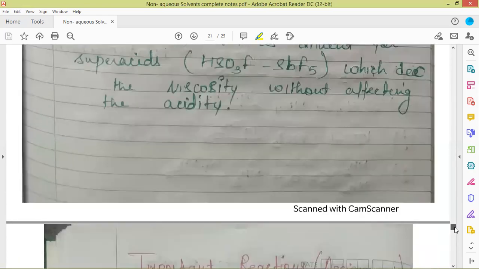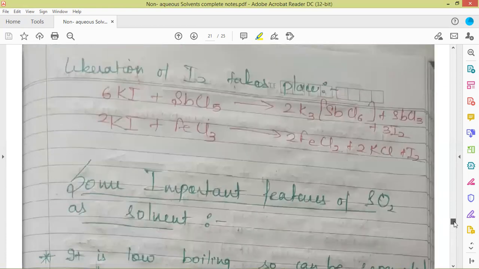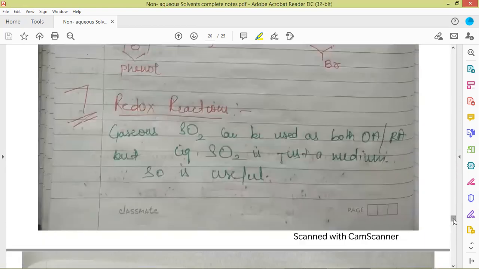So this was all about sulfur dioxide. And with this, we are done with this unit also, that is non-aqueous solvents.